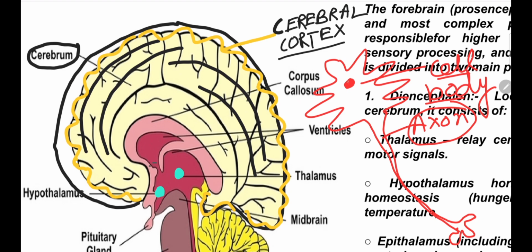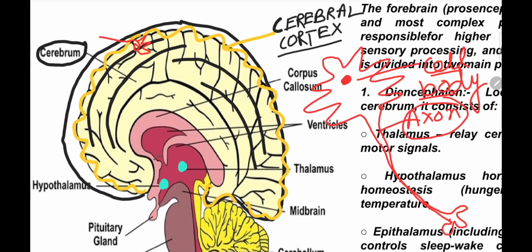So because of the presence of nucleus, cell bodies look like a dense cluster of neuronal cell bodies like this, and they form the cortex. So cortex is nothing but the cluster of neuronal cell bodies. They are present at the cerebrum, so that is why they are known as cerebral cortex.